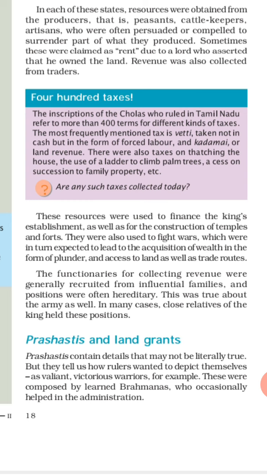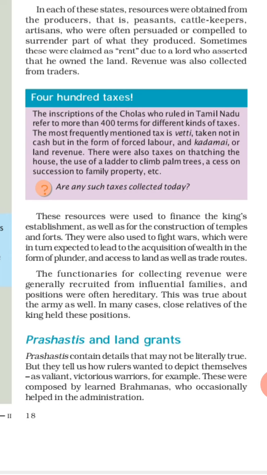So after winning the wars, the kings could acquire lot of wealth in form of plunder, as well as access to land. Here underline access. Access means here to enter, to approach. So they could easily get and control the other's land after winning the wars. So such wars were fought by using these resources, as well as trade routes, for controlling over the others' trade routes.